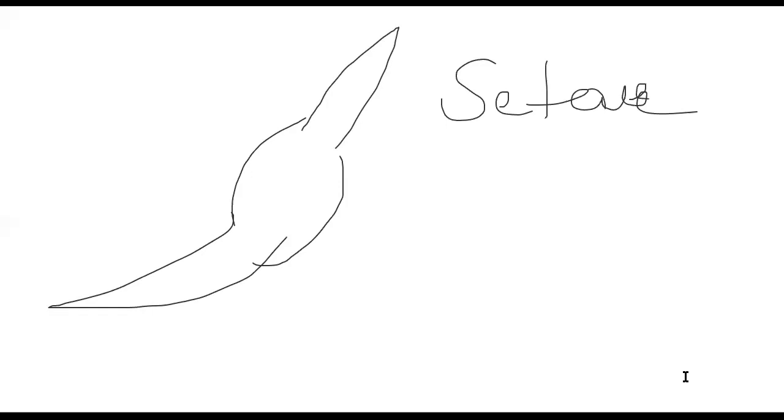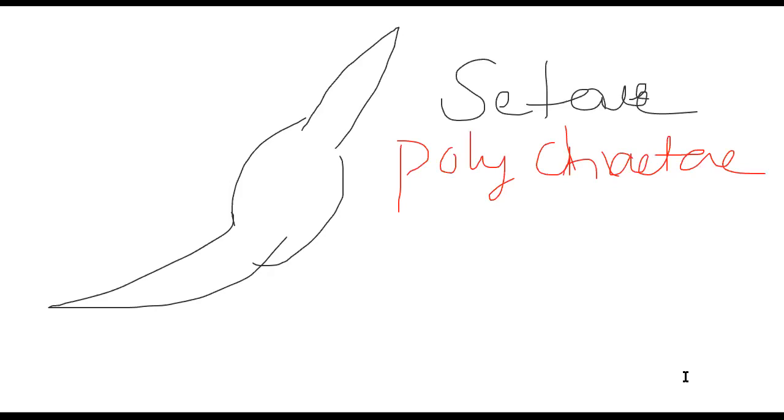Polychaeta, why am I pronouncing it again and again? Because you need to understand: poly means many, chaetae we said already, so many chaetae are present in the case of Polychaeta.